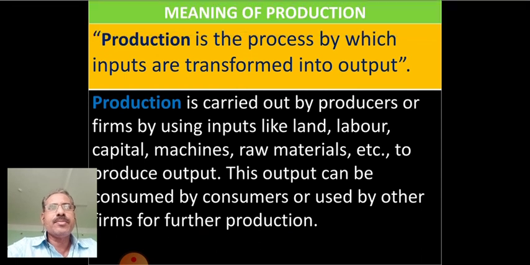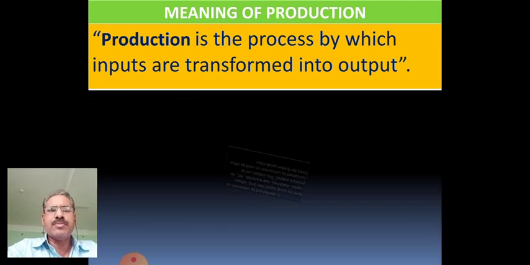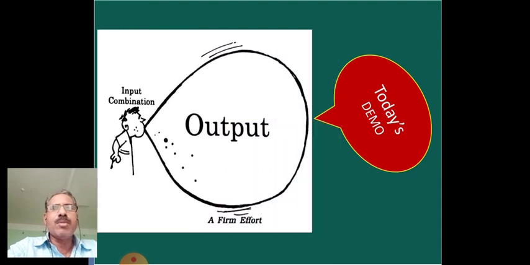When we use production, you must come to know this transforming process. In the next slide, how this takes place. Now we can go with a demo. There is an input combination, a balloon which is blown up by a person, and it expands as he blows more and more air. The effort of the firm with the input combination makes it possible to produce more and more goods.